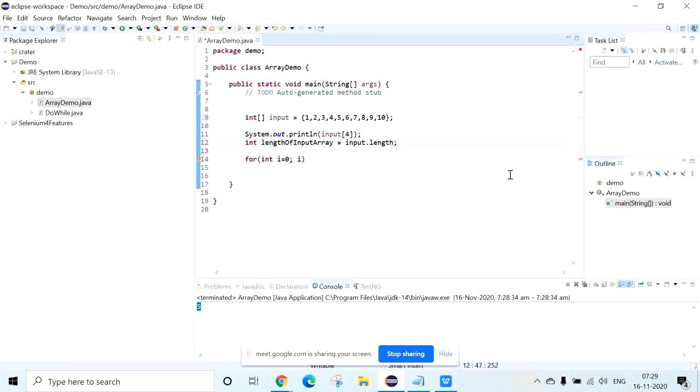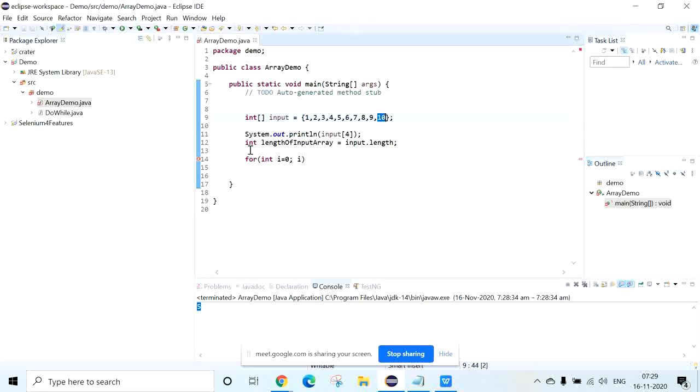It will give you the length of the array. Now I have one array, and I want the length of these 10 digits. So you can write input dot length, and it will give you the value 10, because I want to traverse from the first element to the 10th element.